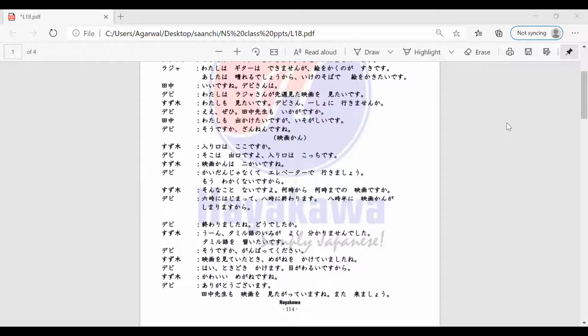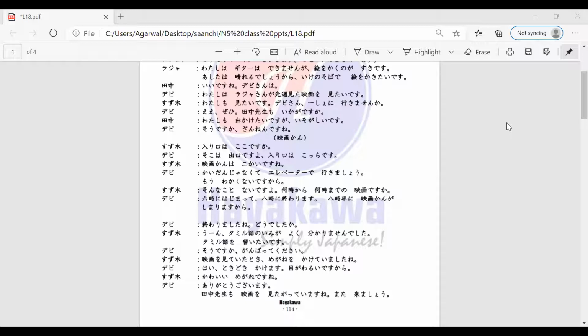Un, Tamirugo no imi ga yoku wakarimasen deshita. Tamirugo naraitai desu. Arigatou gozaimasu, Jeevan-san, very good.